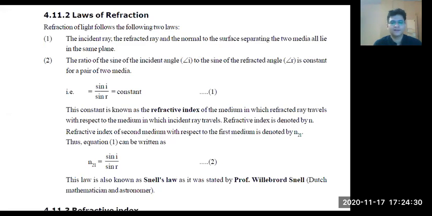Now, you might ask, why this? Why didn't we take the opposite, speed of light in medium by speed of light in vacuum? The thing is, someone who started observing this, who defined this refractive index, it was according to him that we are following. If that person had said that refractive index is speed of light in medium by speed of light in vacuum, then we would have studied that only. So there's no argument about why it is done. Makes sense, right?